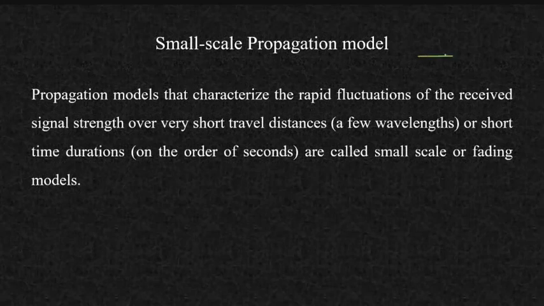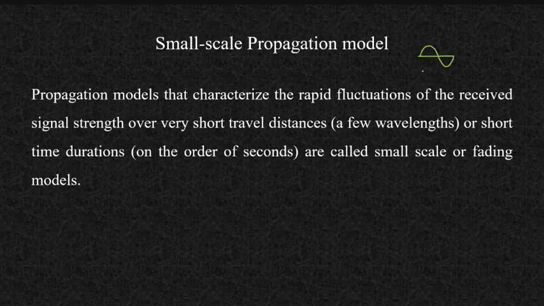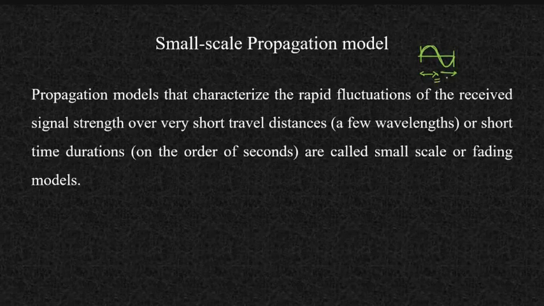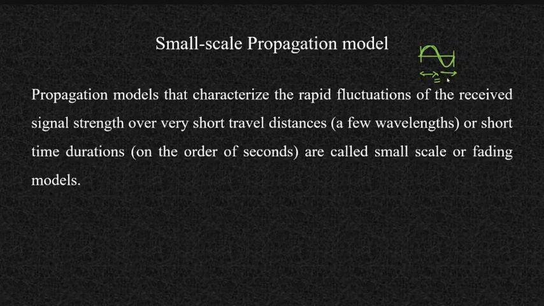वेवलेंथ्स मतलब क्या है? Your carrier signal is a sinusoidal signal. One wavelength will be the distance required to cover one cycle of that particular signal. So if the distance is a few wavelengths, which is a very small distance, then that particular model will be called a small scale propagation model.